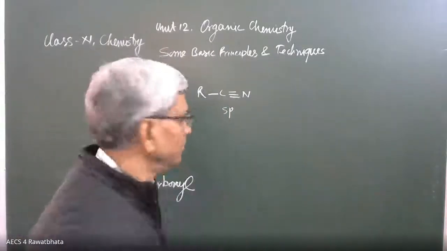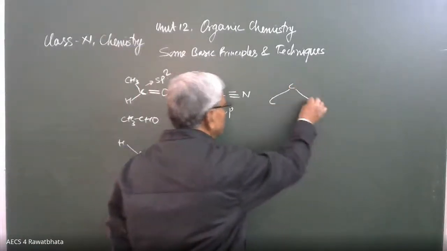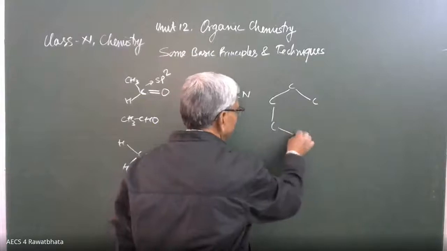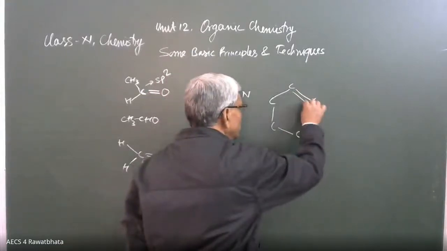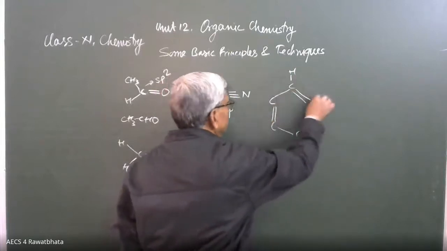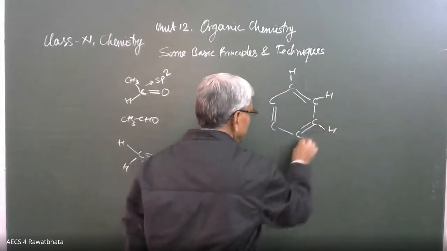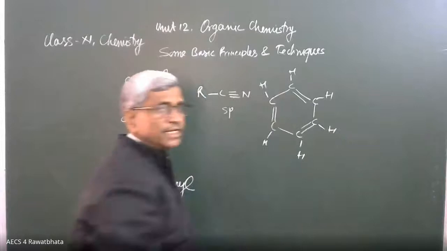Benzene ring. One more example we can take is the benzene ring: carbon, carbon, here is carbon. There are alternate double bonds and each carbon has one hydrogen atom.